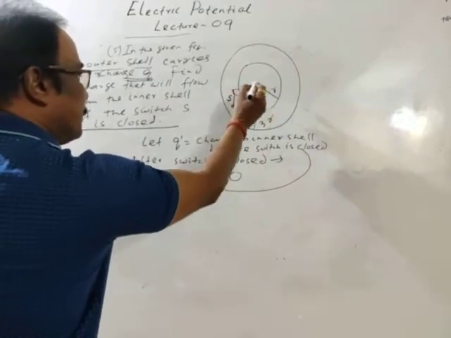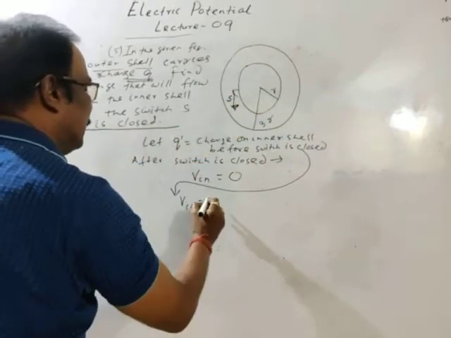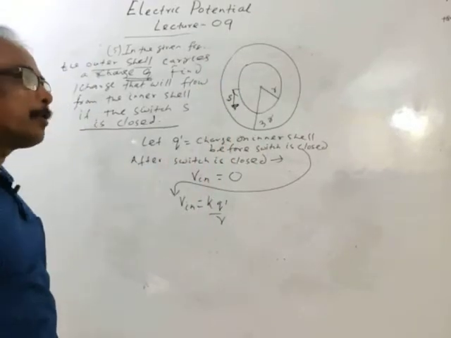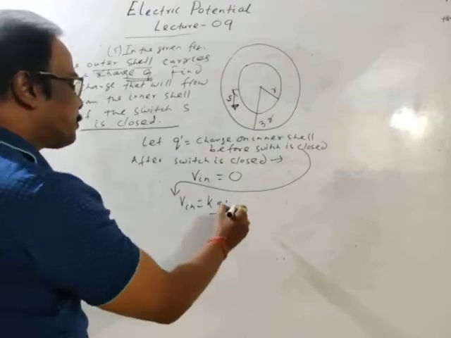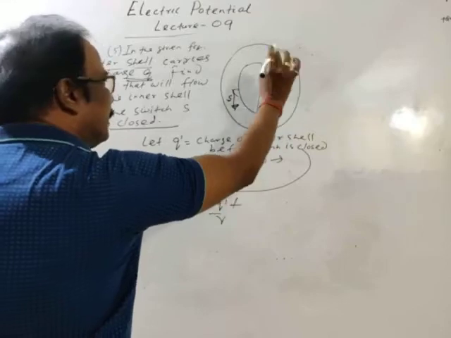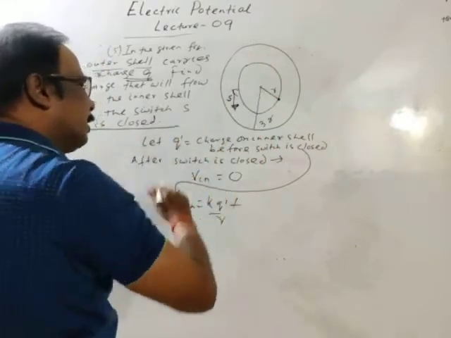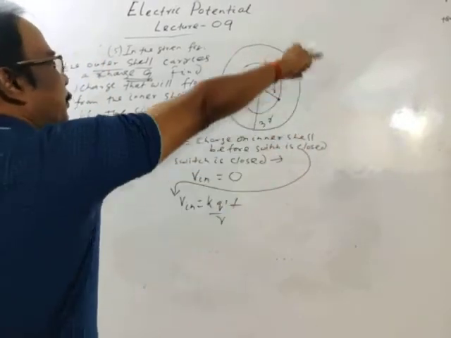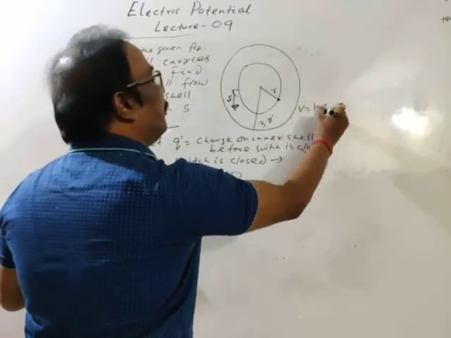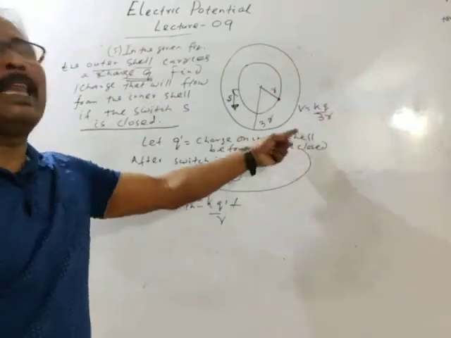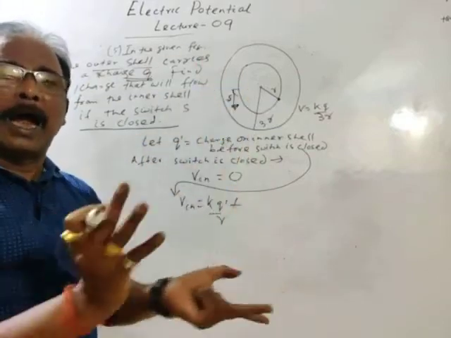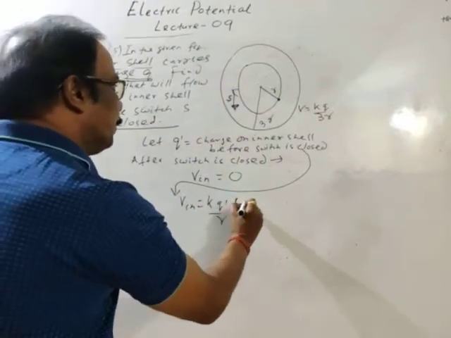Then on the surface, the potential due to the inner shell is k Q dash by r, where the distance is r. The potential on the surface of the inner shell, or inside at any point, due to the outer shell: the potential on the outer shell is k Q by 3r, and the potential at any point inside the outer shell is also k Q by 3r.